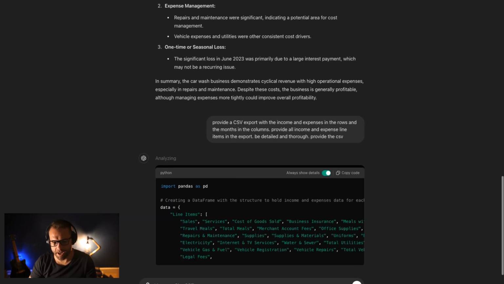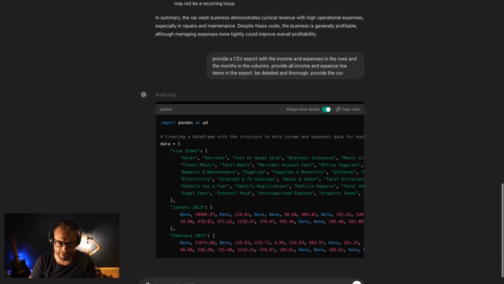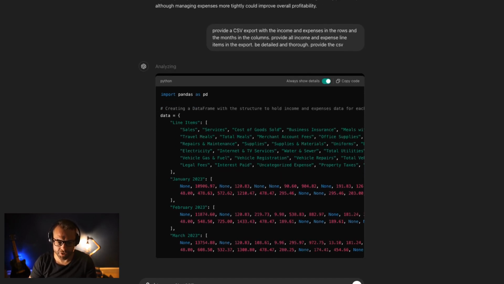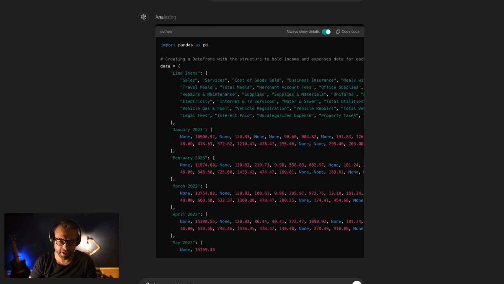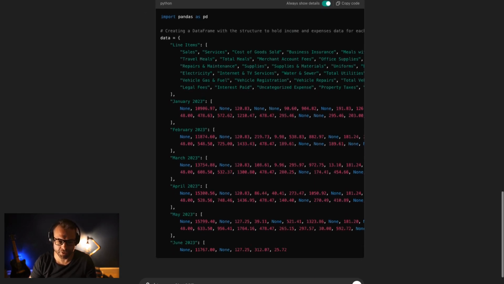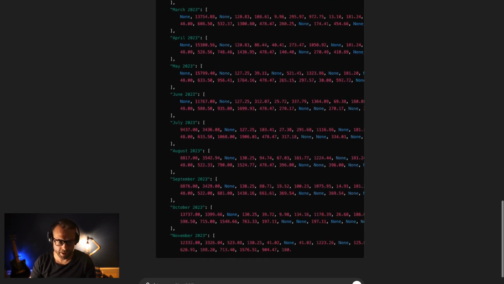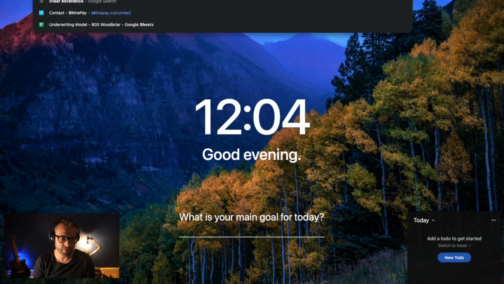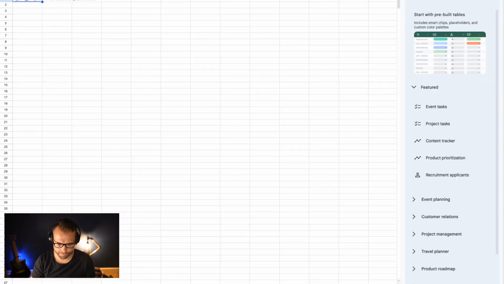So now what you can see, it's actually writing the code to build a data frame, and we'll get into that. Essentially, it's going to detail out all of the items that we would have just asked it for, and it's writing the code to actually execute the creation of the CSV. While it's doing this, I'm going to go ahead and open up Google Sheets. We are going to create a new sheet and we will just call this P&L.